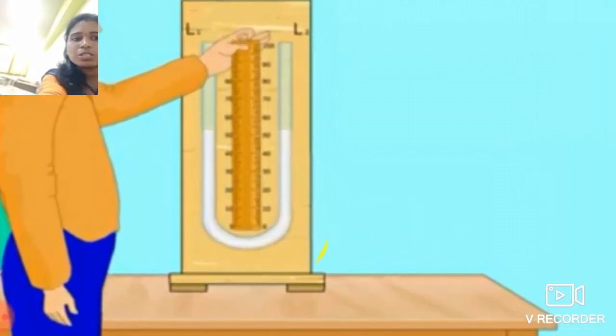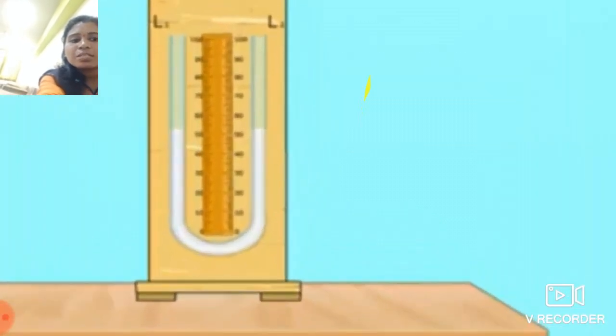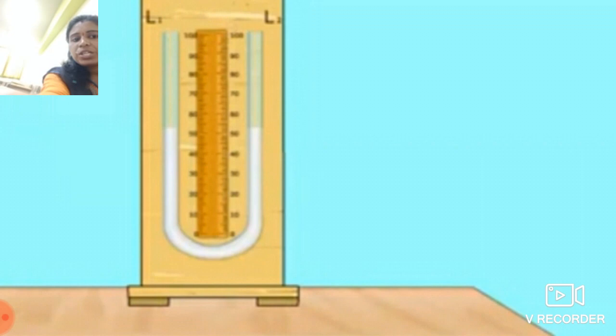See in this fashion, students, between these two limbs. Now, when both limbs are exposed to the same pressure medium, the fluid level in these two limbs will be equal. See, the fluid level in L1 and L2 is equal. Now, let us measure the pressure of a liquid.